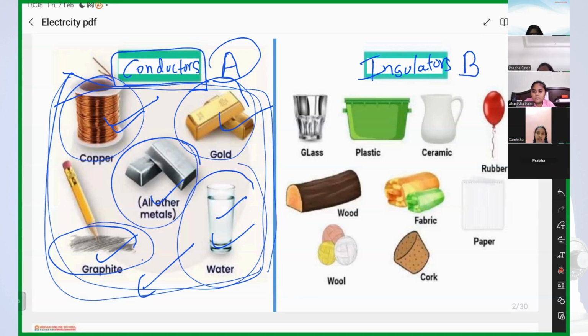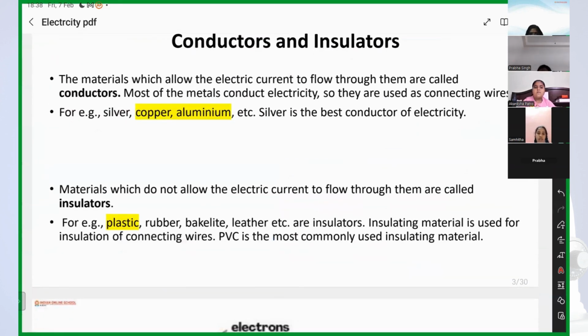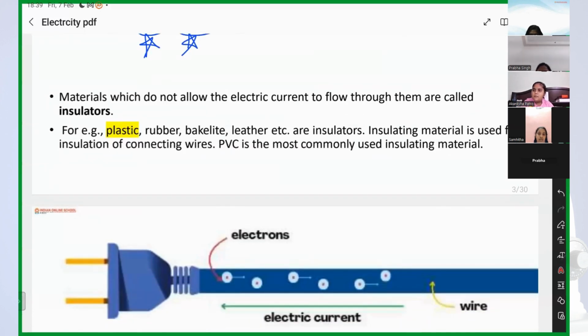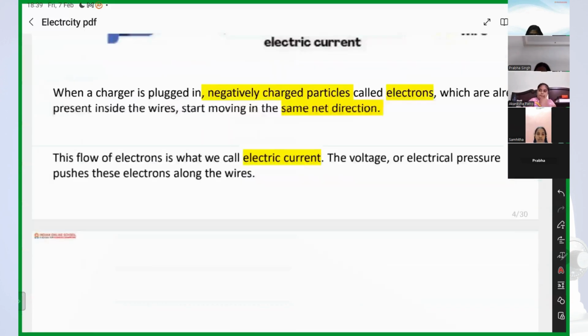Fine. Now we have seen conductors and insulators. So we know copper and aluminum. In this slide, we have various examples of conductors, and silver is the best conductor, right? But copper and aluminum have special importance. Why? Because the wires in our house are made up of either copper or aluminum, right? And in insulators, we have examples like plastic and rubber. Got it? So let's see some wires.